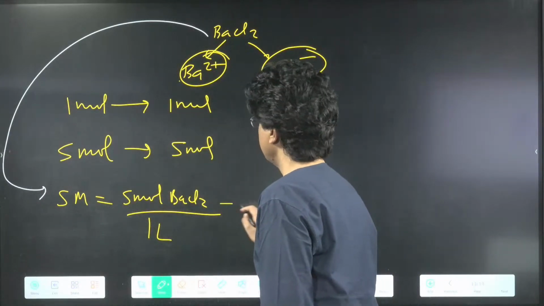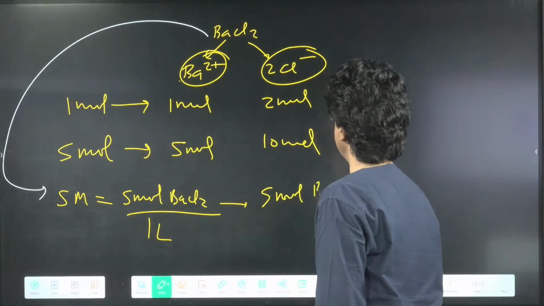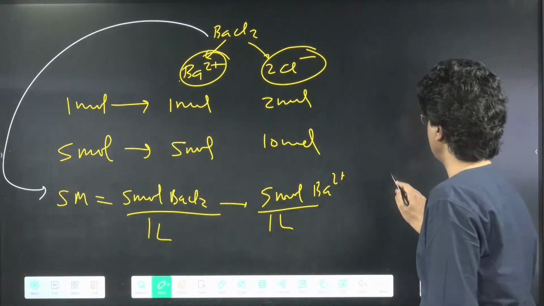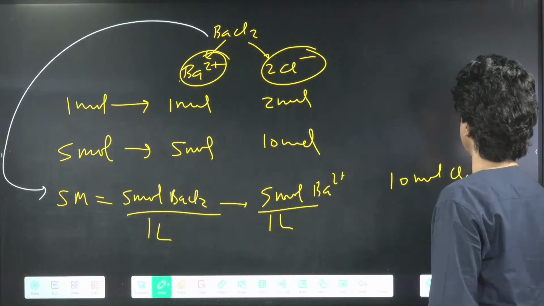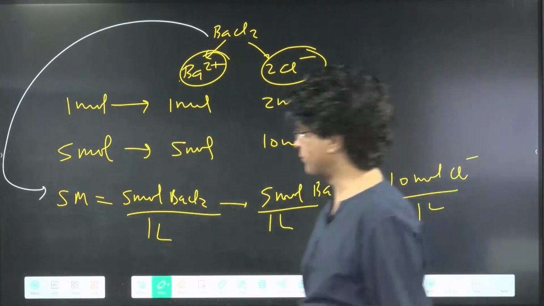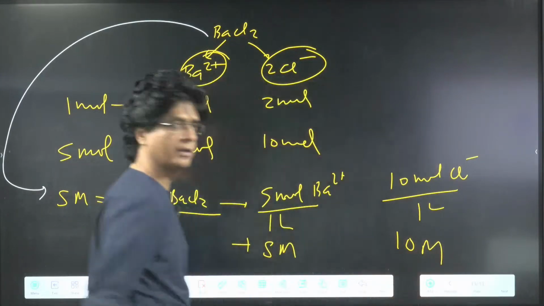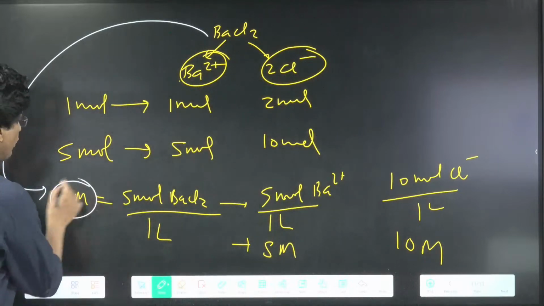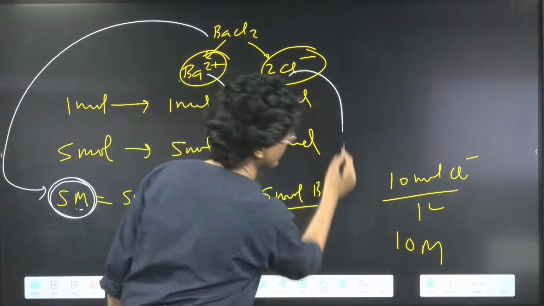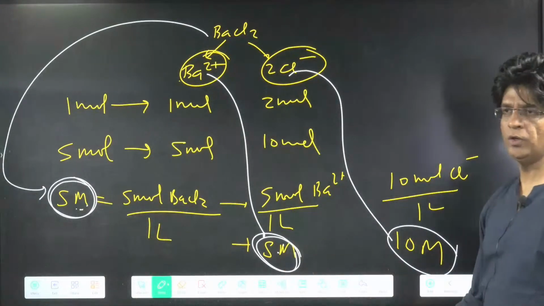So can I say that this solution will give me 5 moles of barium 2 plus in 1 liter solution and also 10 moles of Cl negative in 1 liter solution? Which actually means this will be 5 molar and this will be 10 molar. That means 5 molar BaCl2 solution will give me 5 molar barium ions and 10 molar Cl ions. Again, the ratio is 2:1. Yes or no?